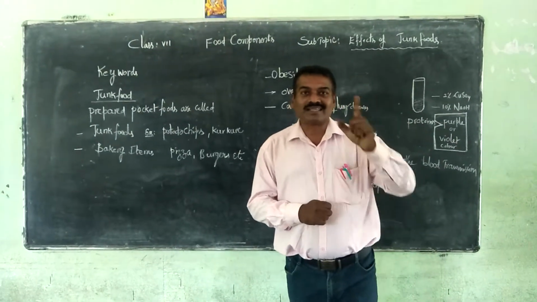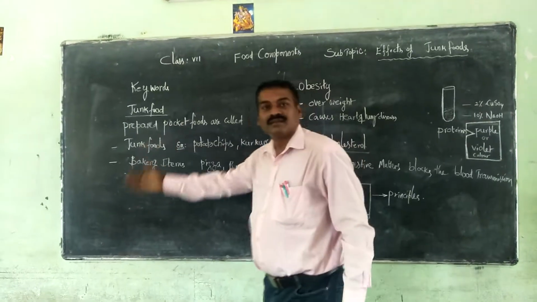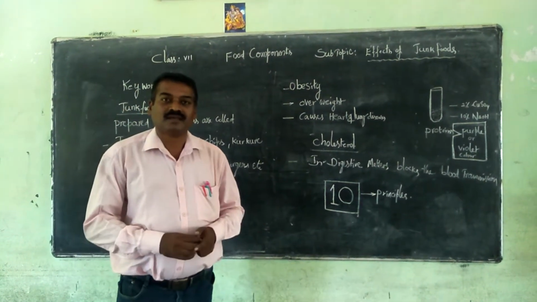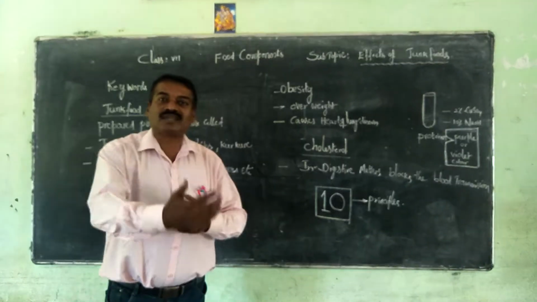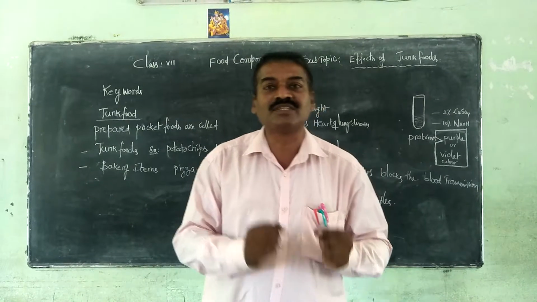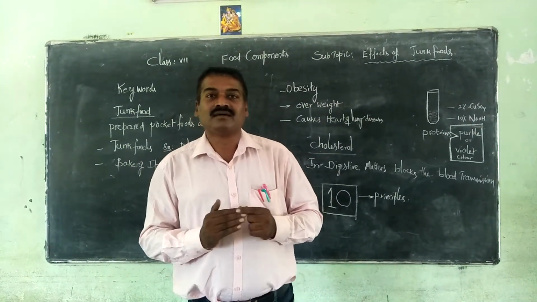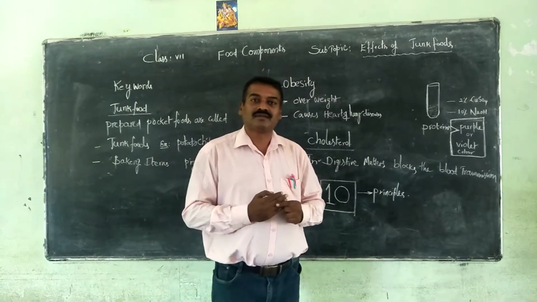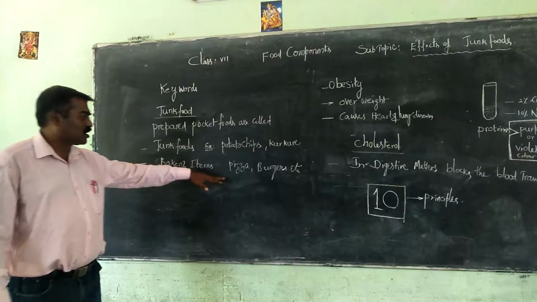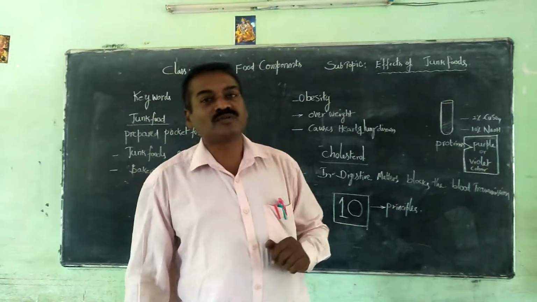Let us see what is meant by junk food. Junk food is nothing but pre-prepared packet food material. Let us take some examples: kurkure packets or potato chips, sometimes bakery items such as pizza, burgers. These are all not good to take in large quantity.